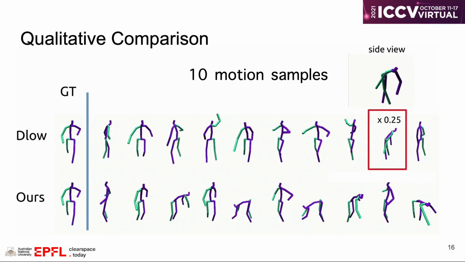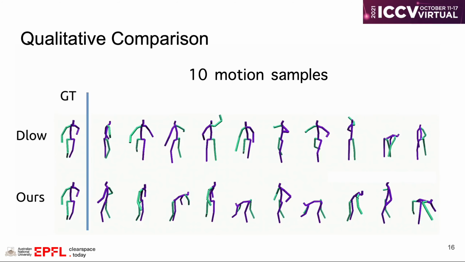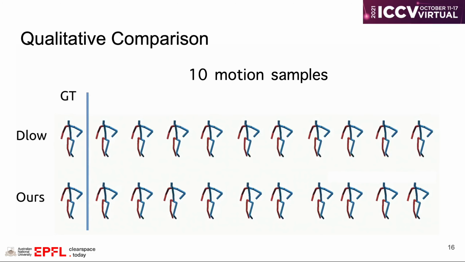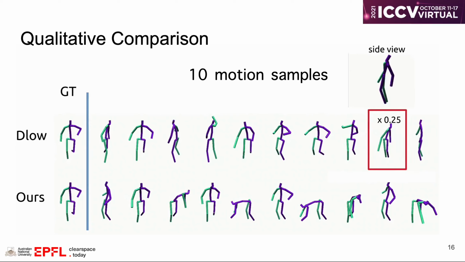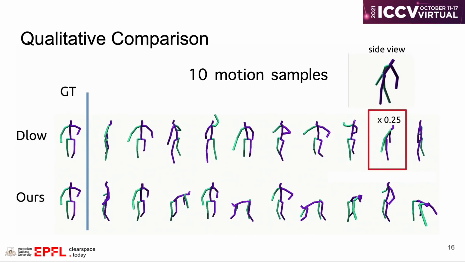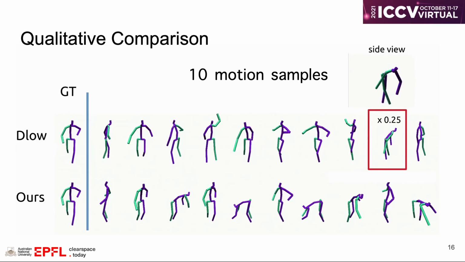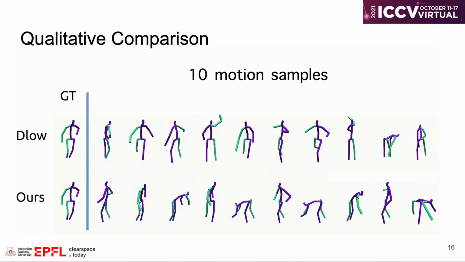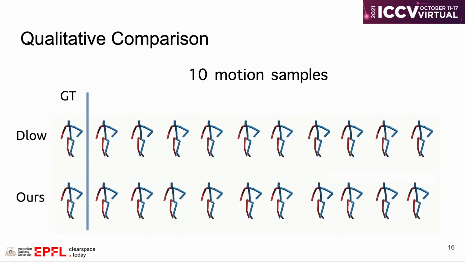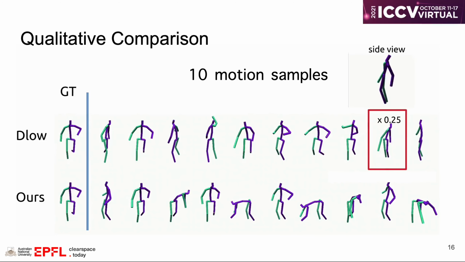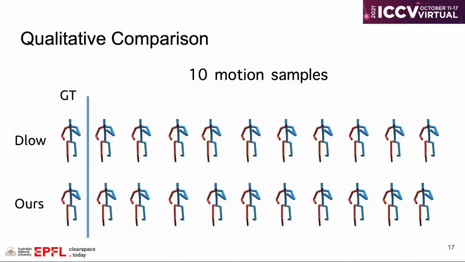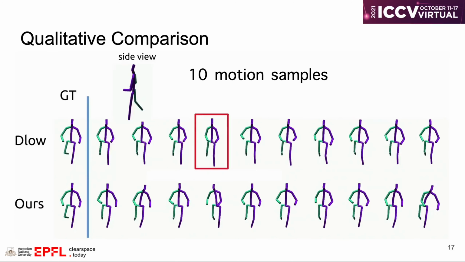In the first column, we show the ground truth motion, and in the rest of the columns we show 10 different samples from the generator. The history motion is in blue and red skeletons, and future motion is shown in green and purple skeletons. As highlighted, it is observed that DLow will generate invalid poses. This may be because of the lack of pose-level prior. Here is another comparison.